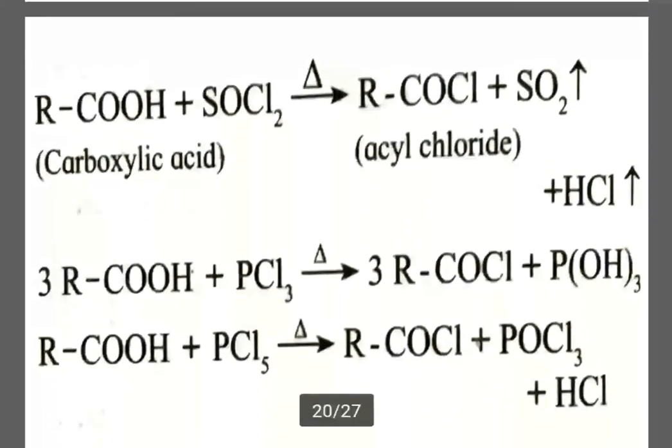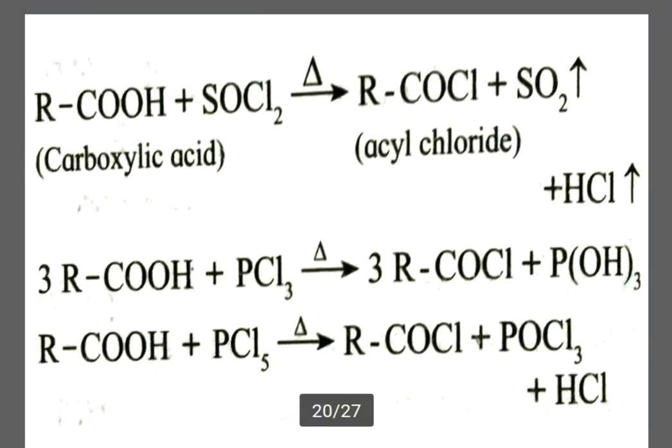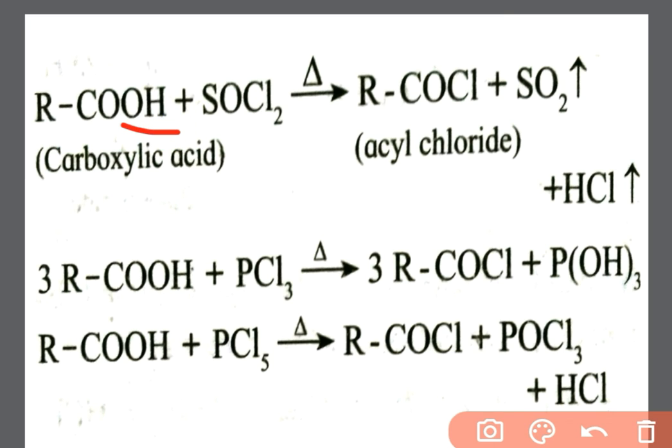Here are the reactions. See, RCOOH plus SOCl2 on heating gives acyl chloride, that is RC double bond O Cl, and byproducts are SO2 gas and HCl gas. So just replace the OH of carboxylic acid by Cl.